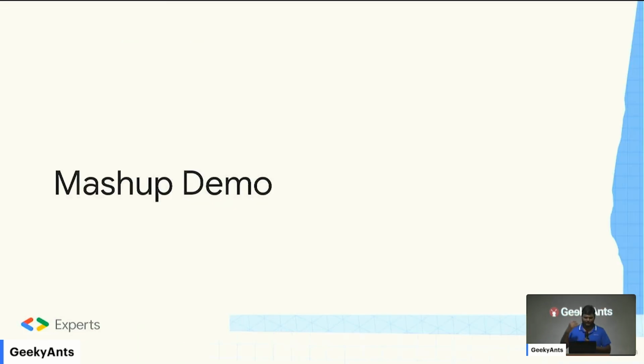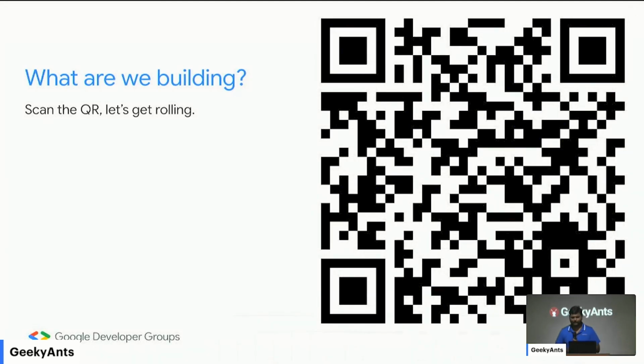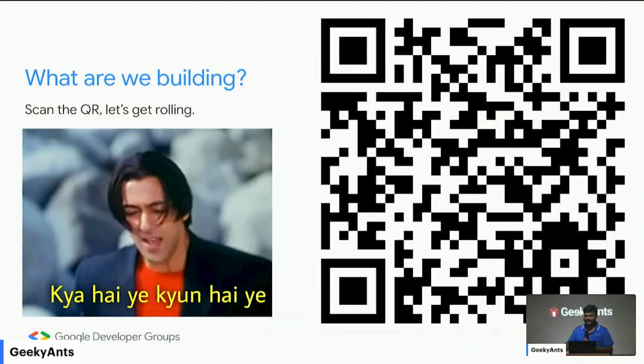So anyway, let's do a quick demo. I have been given some amount of time. I want to use it judiciously. Let's go with the demo of mixing all of these things together. And what we are going to do, we are going to build this. And for those of you who are not scanning, if you want to answer this question, you will have to scan. It will open a GitHub repo, and you will be able to see the code. I'll actually talk about the code itself. At the same time, there's also a demo link on the repo itself. And if you want to click and play with it, feel free. I will delete the keys, if any, exposed in the repo later on. But there might be some keys lying around. Actually, Google sent me a warning email.